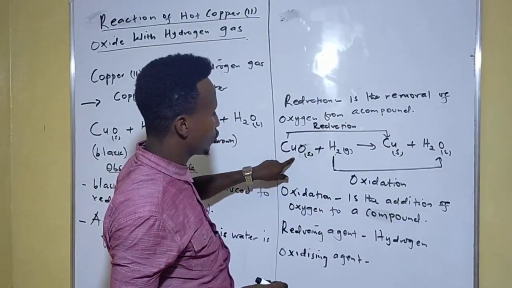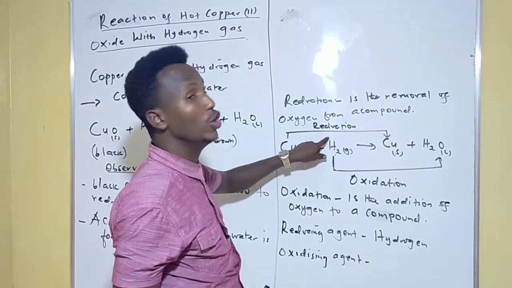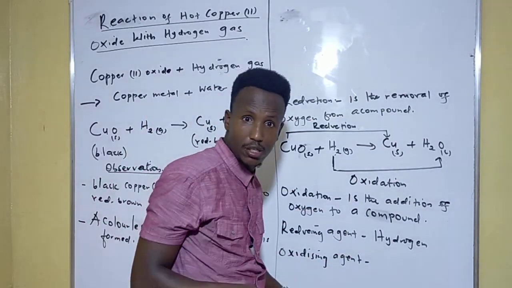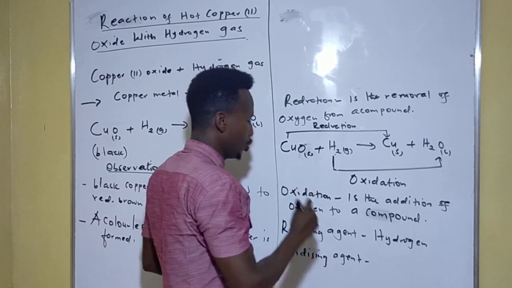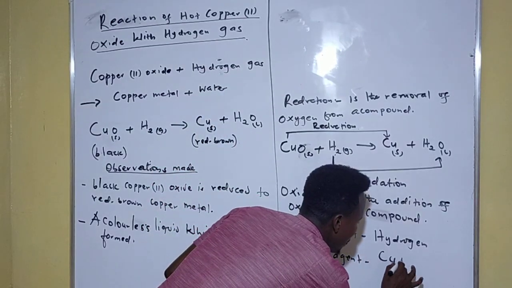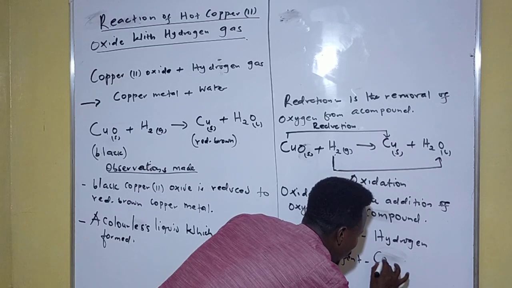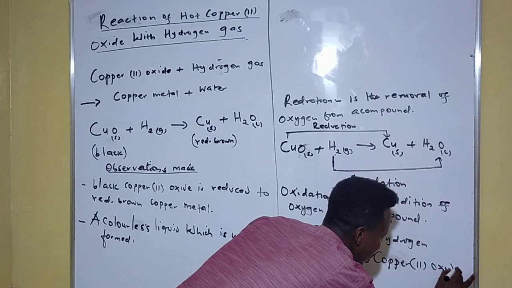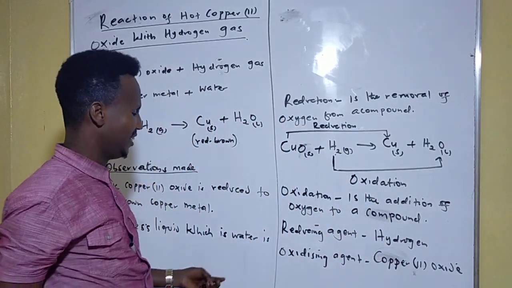So which one is our oxidizing agent? Our oxidizing agent is the one which is undergoing reduction, the one which is adding oxygen to another substance. So our oxidizing agent in this situation is copper oxide, because it is adding oxygen to hydrogen. So this is copper 2 oxide. Please understand this.